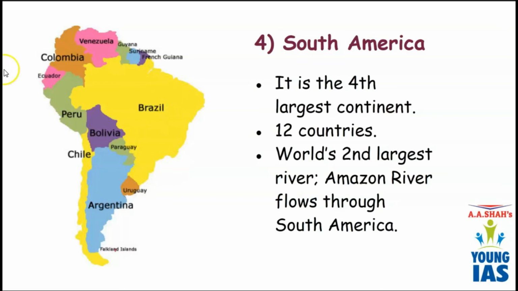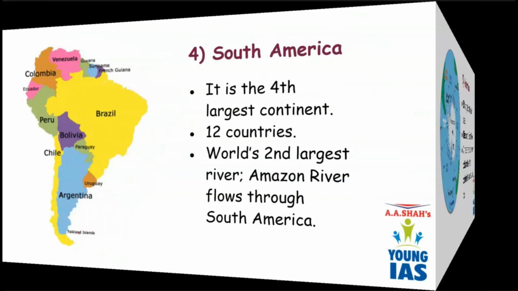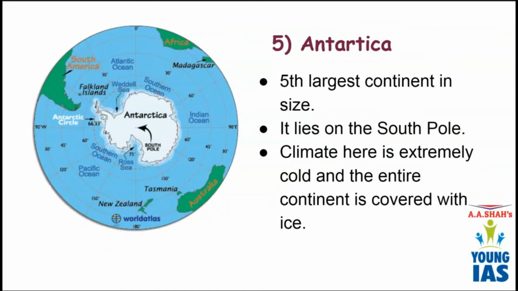Okay, and it also has other countries such as Colombia and Argentina. The world's second longest river, that is Amazon River, flows through South America. Okay, so North America lies in the northern hemisphere, and South America lies in the southern hemisphere of the earth.